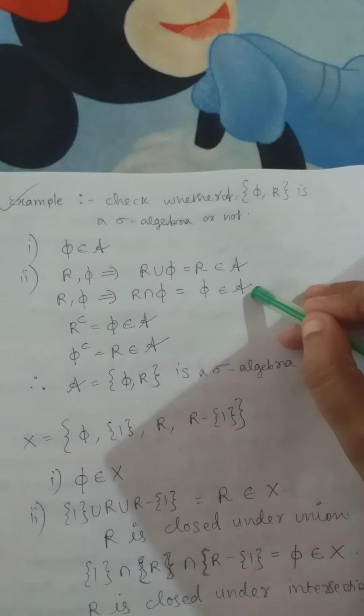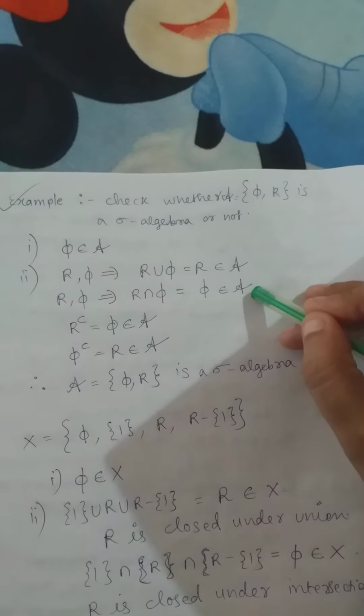So we are writing the first point here. The first point, definitely this phi is contained in script A. This we denote for sigma algebra. The first point is satisfied.